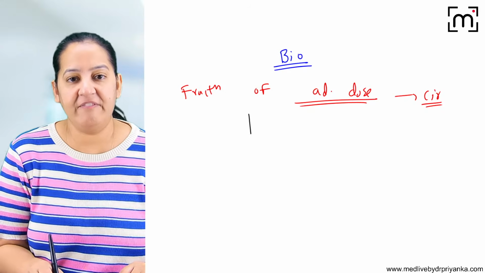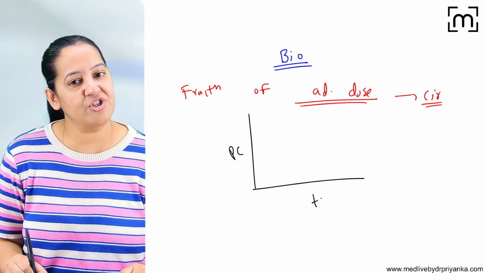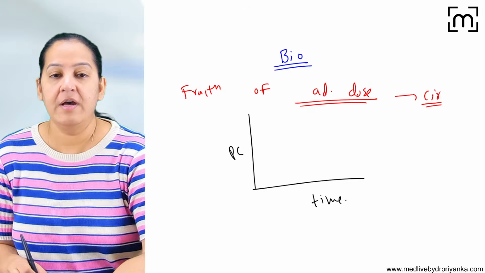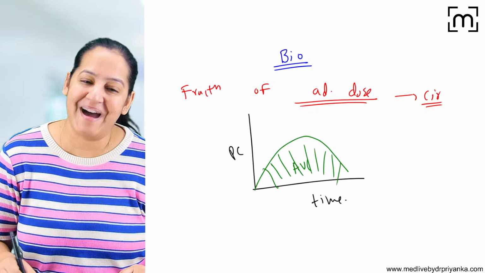How to calculate bioavailability? We have to make a graph. Graph between what and what? These are all your MCQs. Plasma concentration versus time. We have to make this graph. So in this graph, the area under the curve will give you the value of bioavailability.